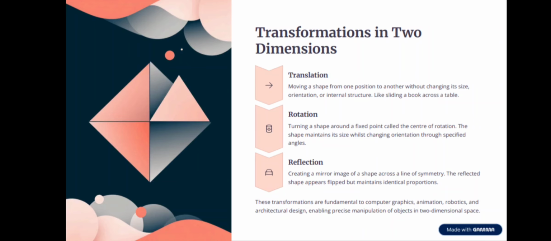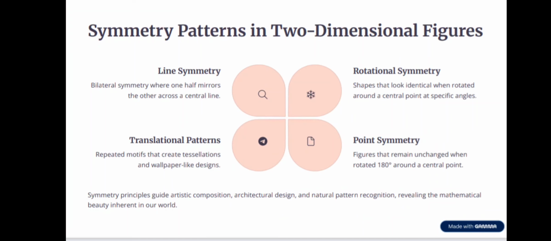Reflection, creating a mirror image of a shape across a line of symmetry. The reflected shape appears flipped but maintains identical proportions. These transformations are fundamental to computer graphics, animations, robotics, and architectural design, enabling precise manipulation of objects in two-dimensional space.